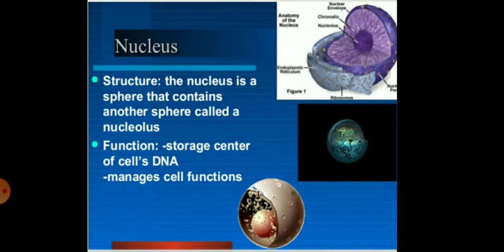Children, the nucleus, we know, is the brain of the cell. The structure is spherical in nature and contains a sphere called the nucleolus. The function of the nucleus is to store the center of the cell's DNA and manage all the functions of the cell, so that we are calling it the brain of the cell.